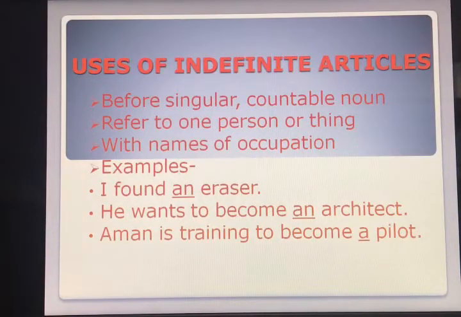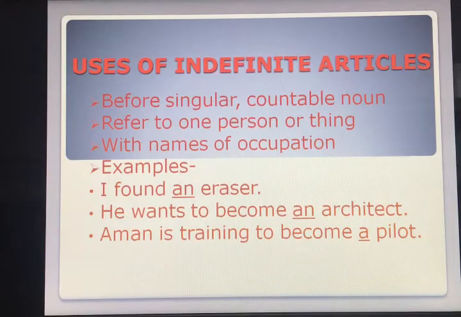Now, where to use the indefinite articles, that is a and an. This is clear that before a consonant sound we will use a and before a vowel sound we will use an. But where are the places where we'll apply a and an? First is before a singular countable noun. Singular means one person, place, animal or thing, and countable means things that can be counted in numbers. So we use an indefinite article when we refer to one person or thing, that means singular.